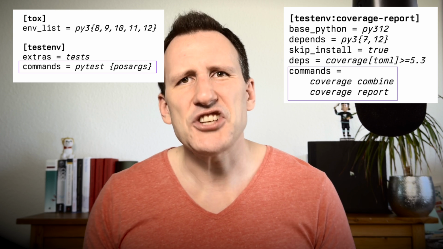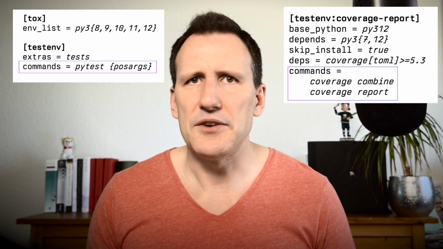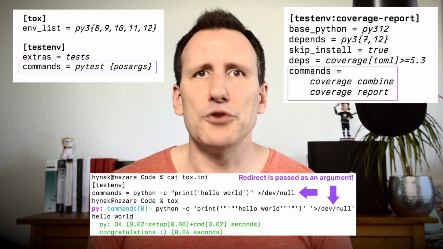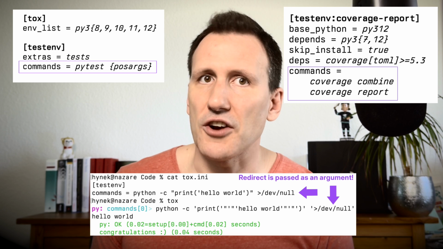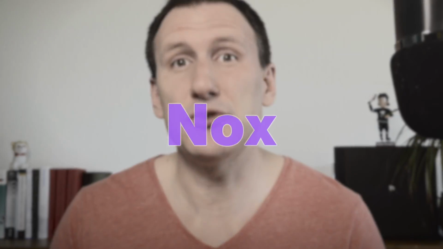But it means that shell things like pipes and redirects of output in general, or even conditionals, don't work in Tox. And this leads people to occasionally run shell scripts from their Tox files, which kind of defeats the point and brings us directly to Nox, which was created to specifically fill this gap. So in Nox, the same example looks like